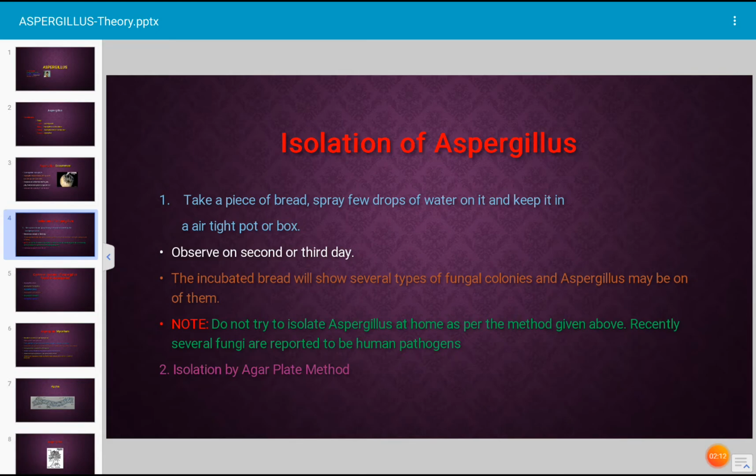One more method to isolate Aspergillus is isolation by the agar plate method. By this method, every year the third year students isolate airborne fungus Aspergillus on a media-containing plate. Mostly the potato dextrose agar medium is used. When the agar medium is prepared, it is added to a sterile petri dish in sterile condition, and that plate is exposed to air for 2 to 3 minutes, then the petri dish is closed and incubated in the laboratory at room temperature.